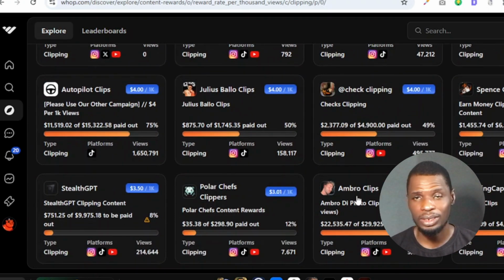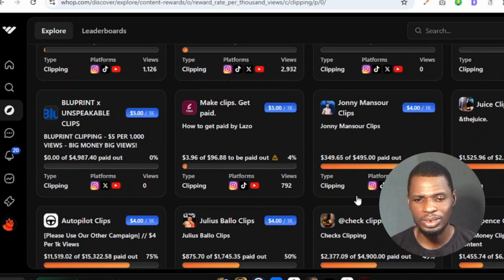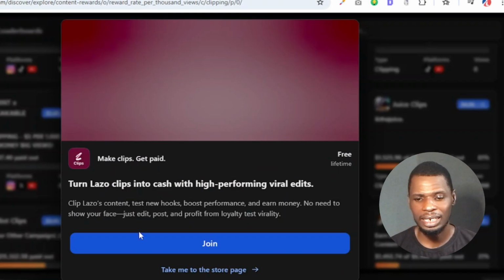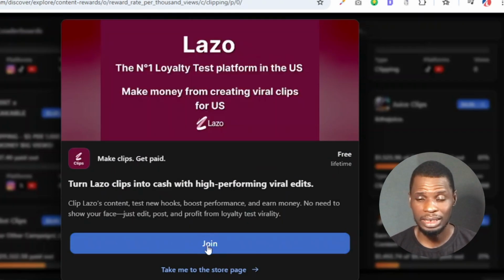Now joining any particular offer is quite easy. All you have to do is click on it and then click on the join button. Now I must let you know that some offers don't allow people to join instantly. Some put you on a waiting list. If you find an offer that puts you on a waiting list, I'd probably say you should leave that to the side. There are so many offers that allow you to join instantly, so make sure you join the ones that give you access instantly.